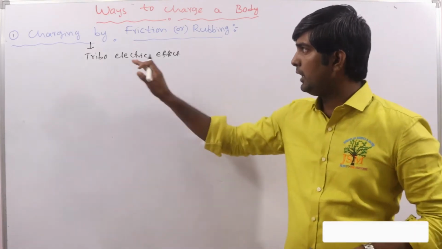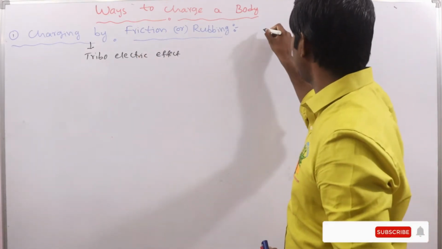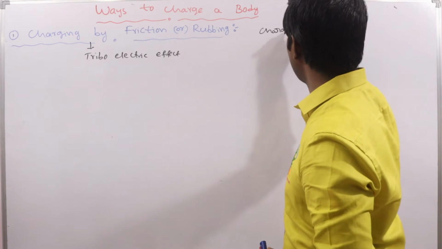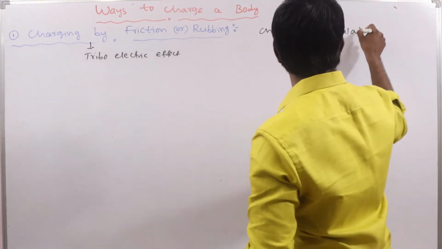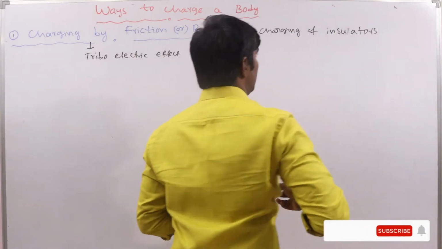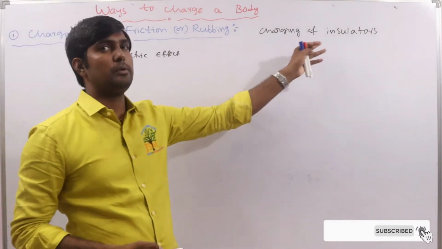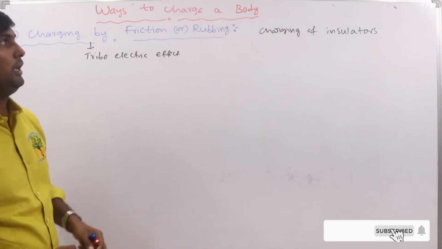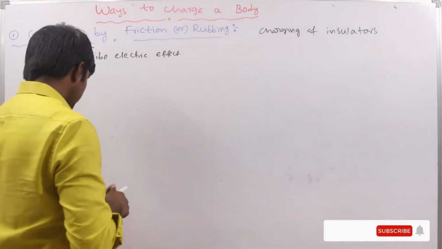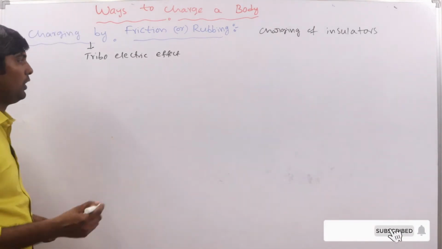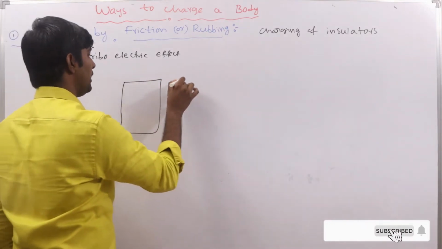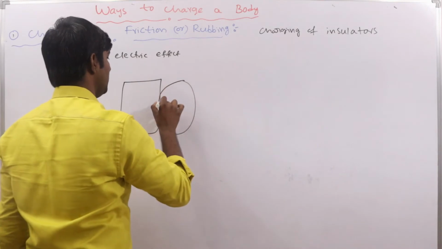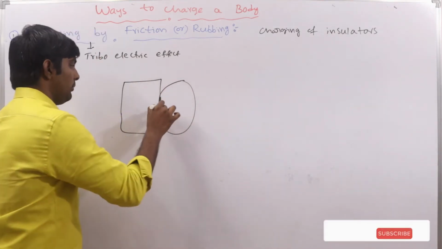Generally this method is used for the charging of insulators. We cannot generally use this for conductors. Here, let us consider two bodies. Suppose we have two bodies, and we are rubbing them.